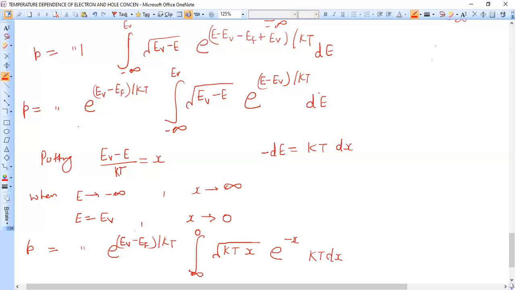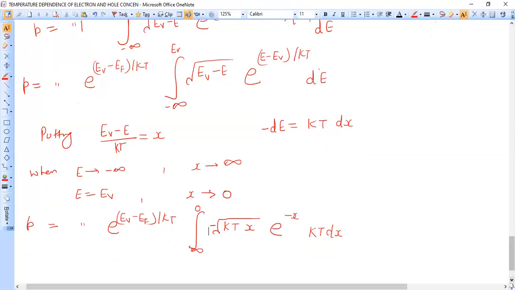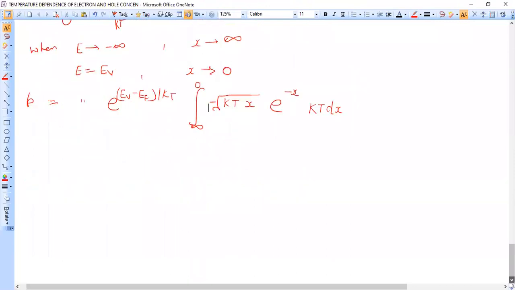Now this negative sign, I am multiplying here, and because of this negative sign, the limits can be interchanged. So the negative sign can be adjusted by changing the limits. So here we have the whole constant with this constant e raised to EV minus EF over kT. Limits will be from 0 to infinity.